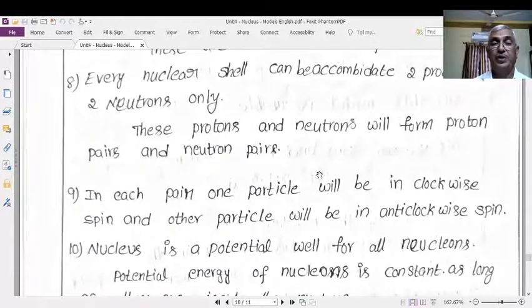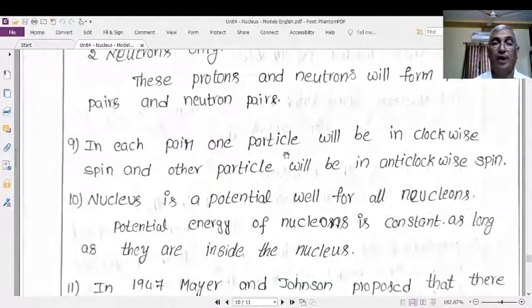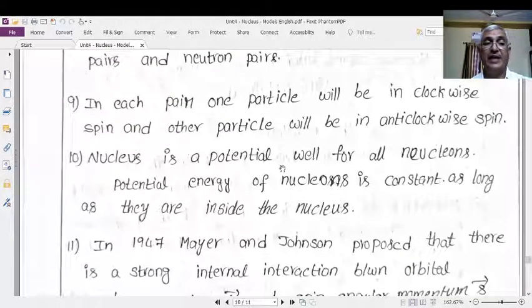Pair means that in a pair of protons, one proton has clockwise spin and the other proton has anti-clockwise spin. Only then can they be accommodated as a pair. That's why in each shell, there is either a proton pair or a neutron pair, but in a pair the same type of particle has different spins: one clockwise and the other anti-clockwise. That's why they couple together to form a pair.